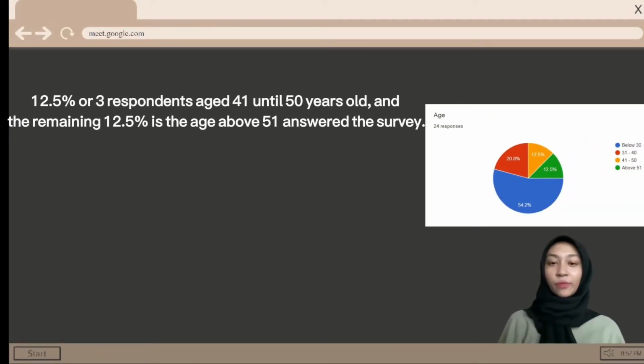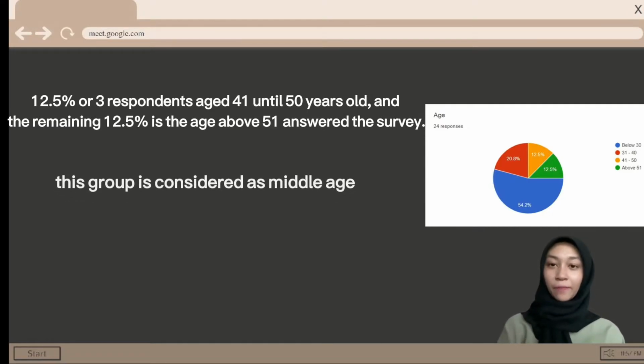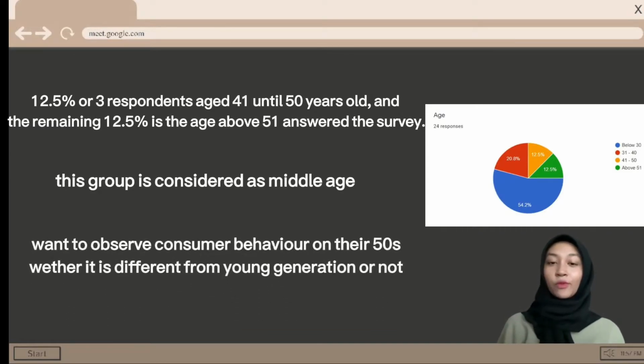Lastly, 12.5% or 3 respondents are aged 41 until 50 years old, and the remaining 12.5% are above 51 years old. This group is considered middle age. In addition, we want to observe the consumer behavior of people in their 50s in choosing the products they want to buy, whether it is different from the young generation or not.